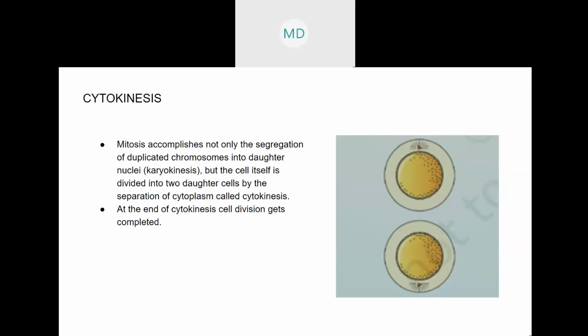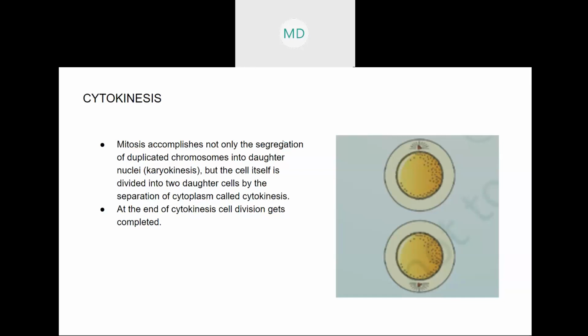Now cytokinesis comes. During cytokinesis, what will happen? The cytoplasm will divide. Cytokinesis is the division of cytoplasm. Okay, during mitosis, there are two stages, that is karyokinesis and cytokinesis.